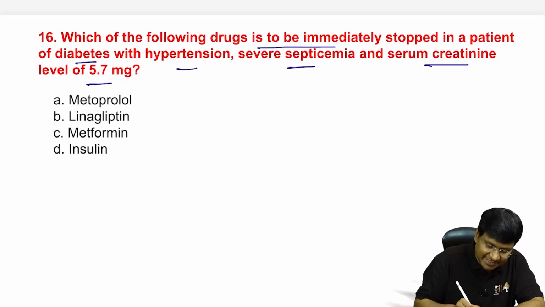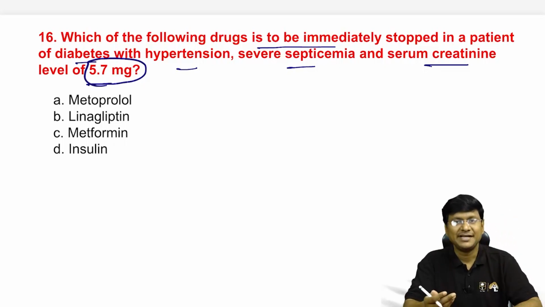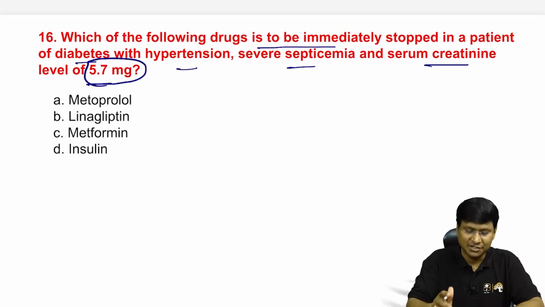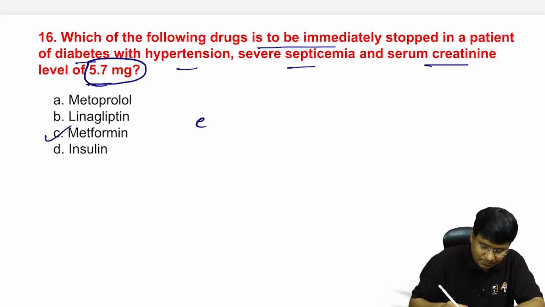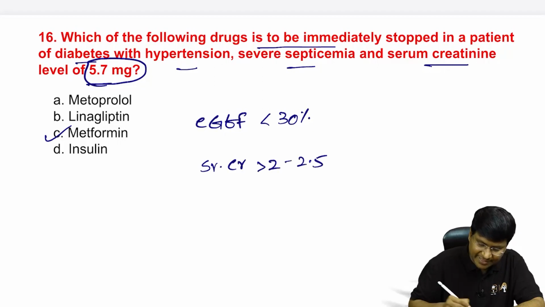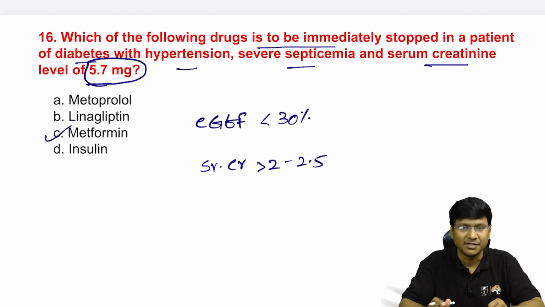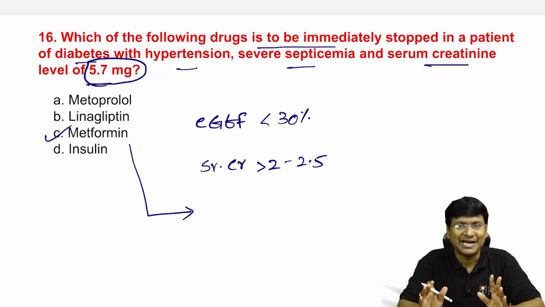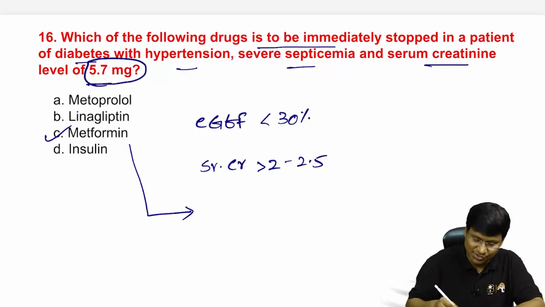So this patient is having the creatinine of 5.7, right? The individual is in a state of renal failure. So the drug that needs to be avoided in renal failure is metformin. Metformin should be reduced or even stopped if the estimated GFR is less than 30, and if the serum creatinine is more than 2 to 2.5 mg percent, you should avoid giving metformin. One very important adverse effect of metformin is lactic acidosis.